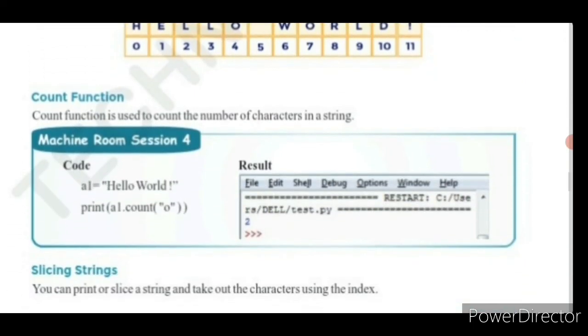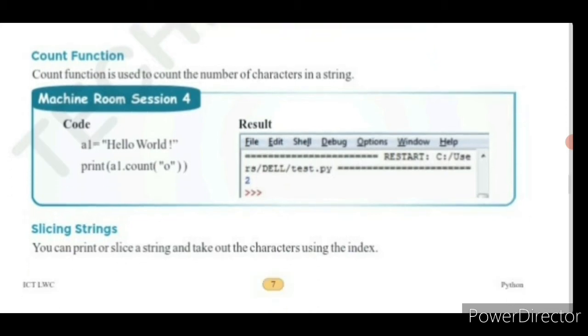Next we'll see the count function. The count function is used to count the number of characters in a string. See this example, A1 is the variable. Here it is going to store the hello world string. Print A1 dot count within brackets, O. It is going to return 2 because O is present twice in this hello world string.